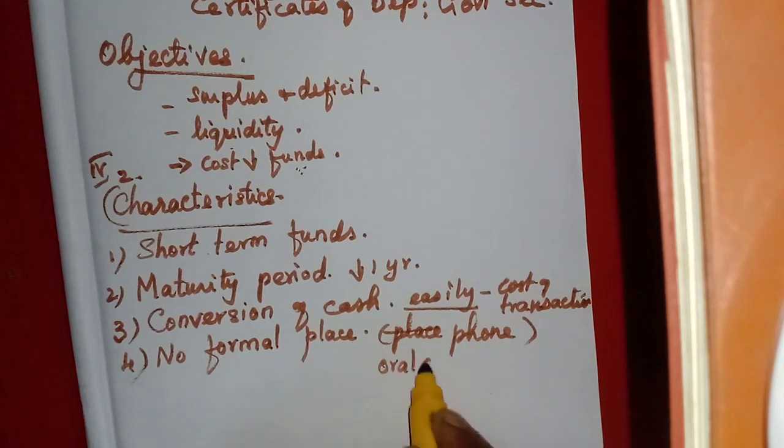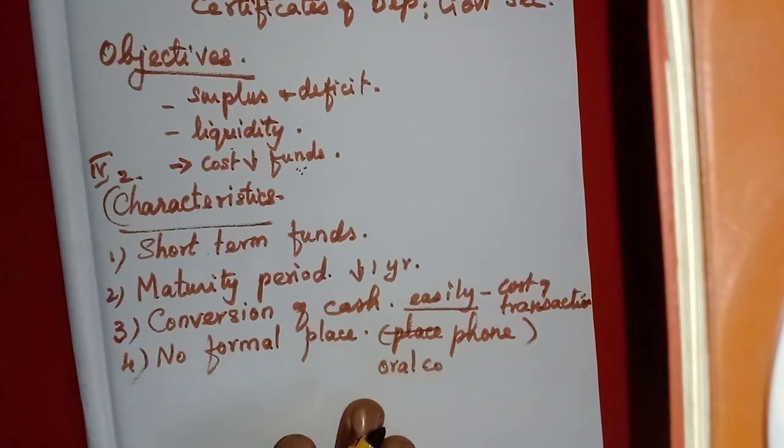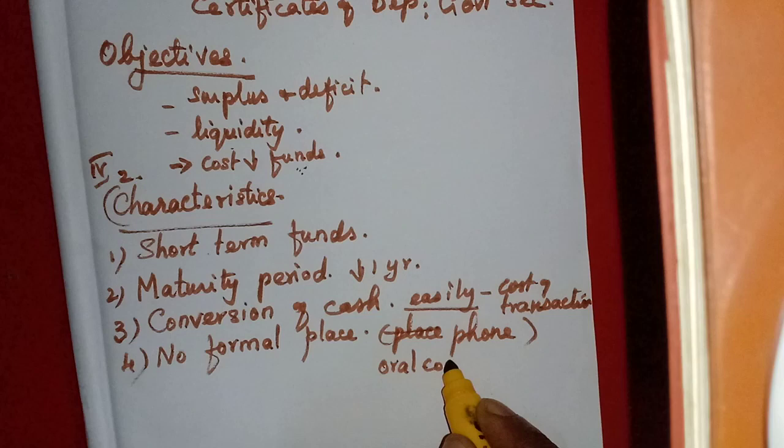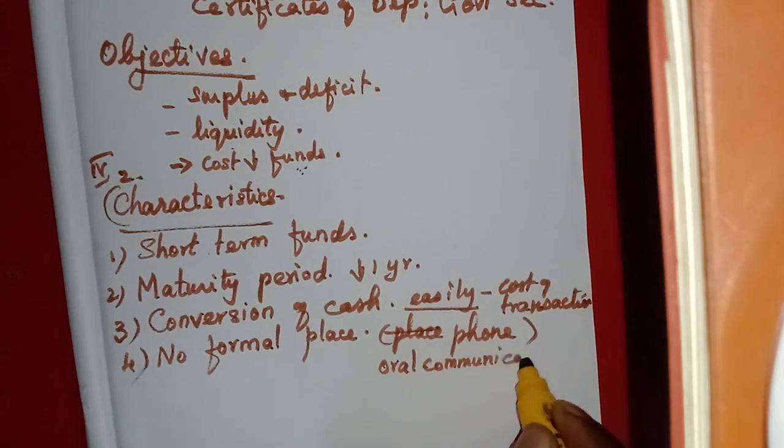Usually you should understand one thing, this transaction is done mostly by the banks, maybe with the other banks or with the central bank, the Reserve Bank of India. So they can do it with only oral communication.